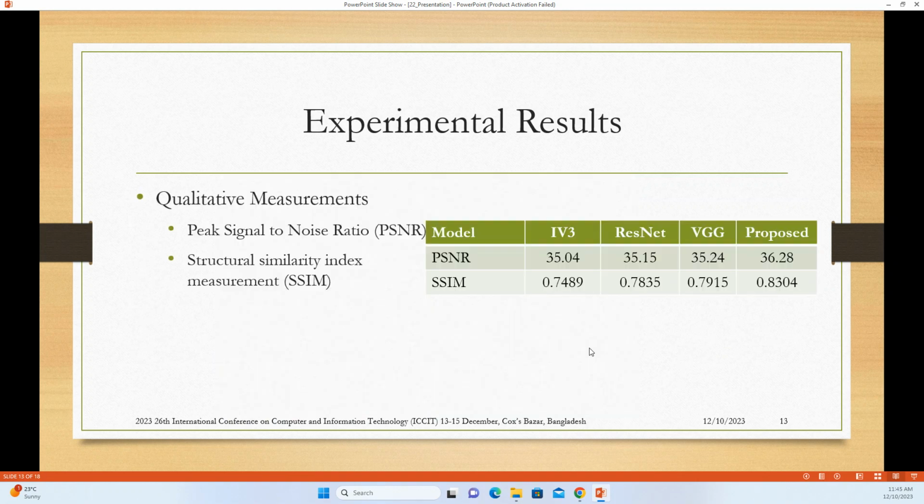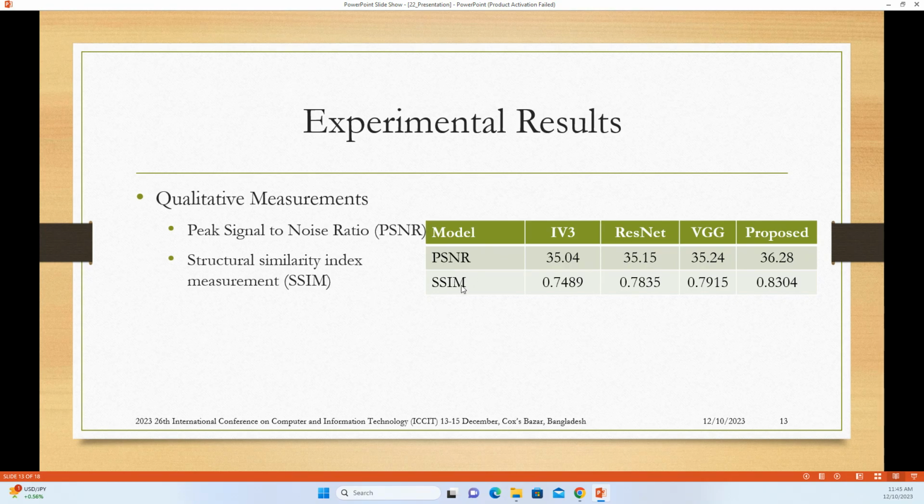Similarly, for quantitative measurements, when one cannot find the difference between the original and output image, then one can easily use the peak signal to noise ratio and structural similarity index measure. The higher the PSNR value, the better the quality of the image.